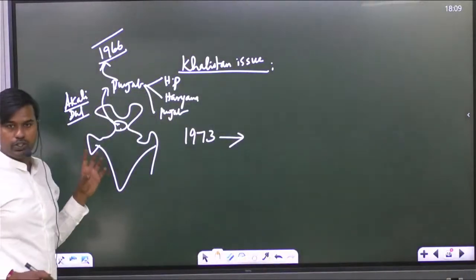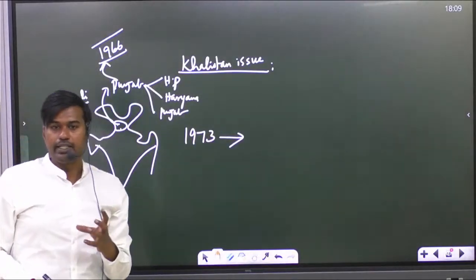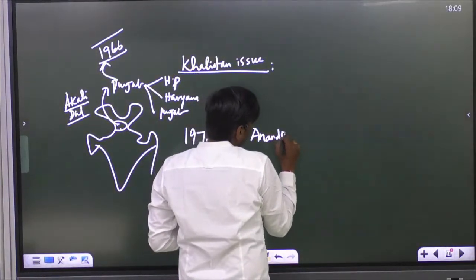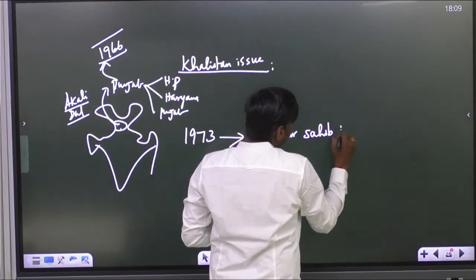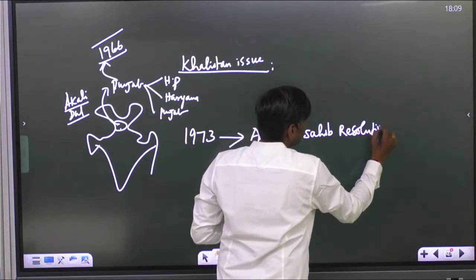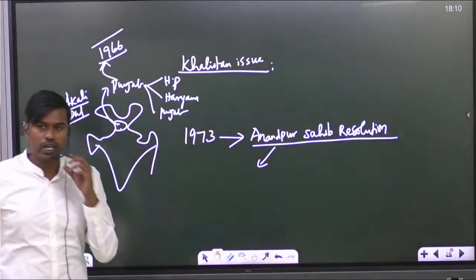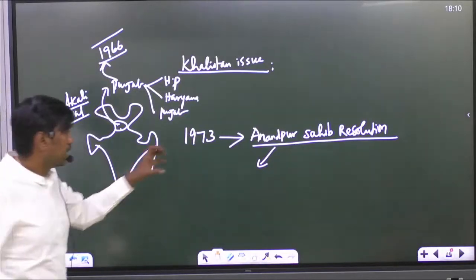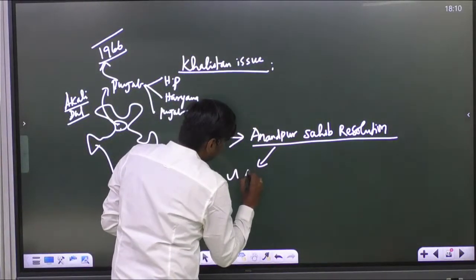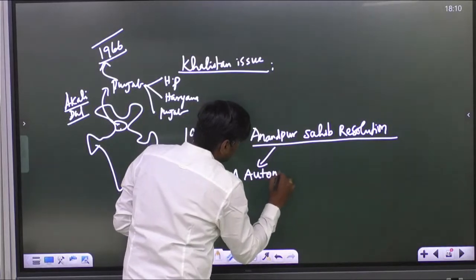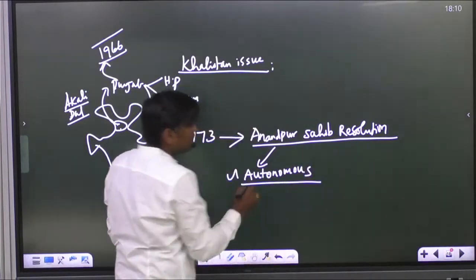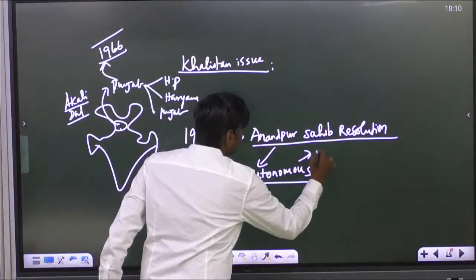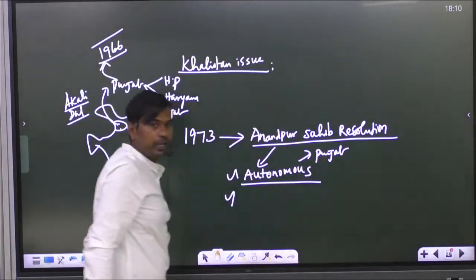But this Golden Temple, which is located at Amritsar, in 1973, they passed a resolution called the Anandpur Sahib resolution. Kindly write it, very important. This is the most controversial resolution, because in it they demanded that the state of Punjab should be given autonomous category. Autonomous means some decisions should be taken independently for the Punjab state. So Punjab should be given autonomous decision making power.